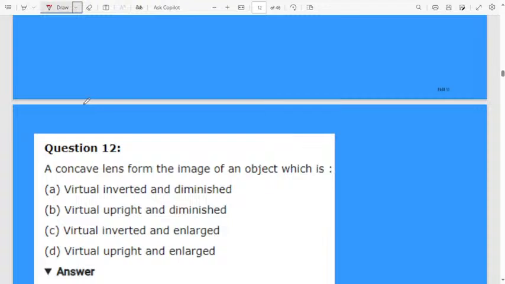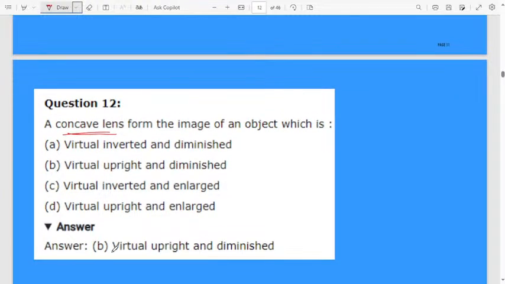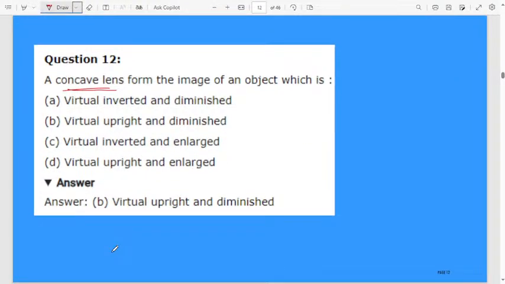Next, in the case of a concave lens, which type of image will we get? First option virtual, inverted and diminished. Option B virtual, upright and diminished. Option C virtual, inverted and enlarged. Fourth one virtual, upright and enlarged. The correct answer will be, in the case of a concave lens, we always get a virtual, upright and diminished image.